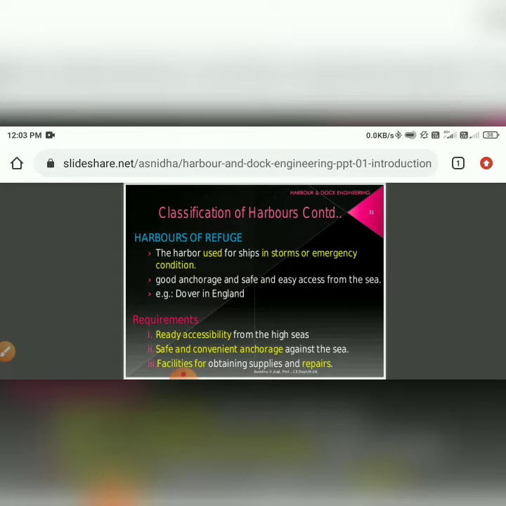Now continue on to this classification. Harbors of refugee. The harbor used for ships in storms or emergency. As I mentioned earlier, the refugee means the ships or anyone who needs to seek shelter in some kind of emergency condition.